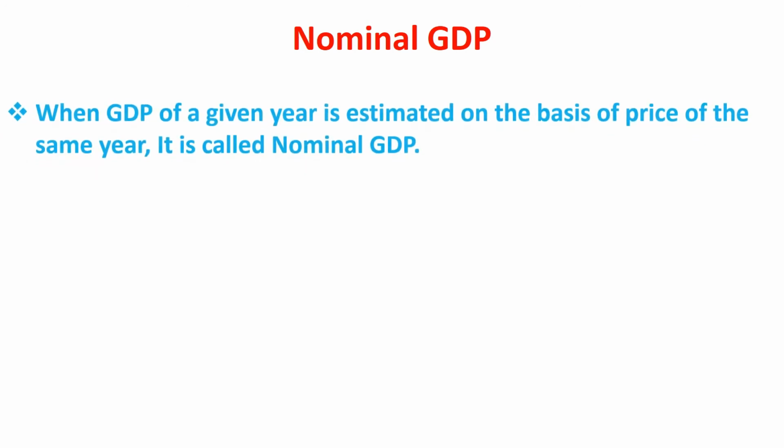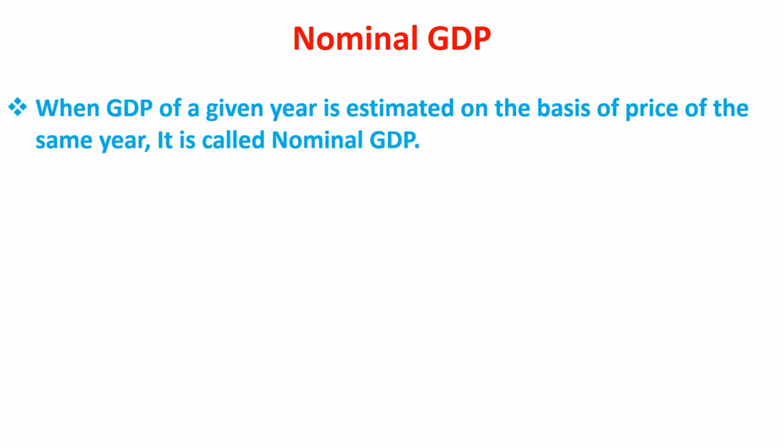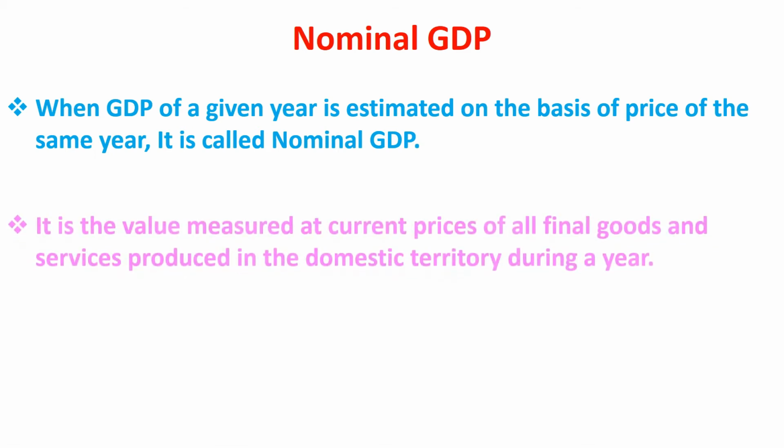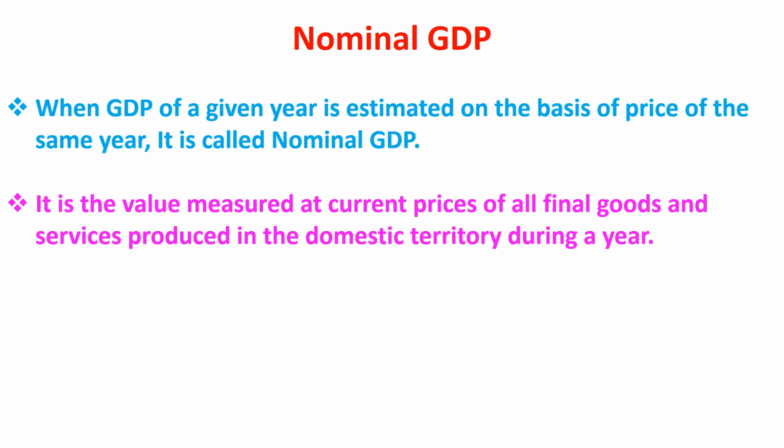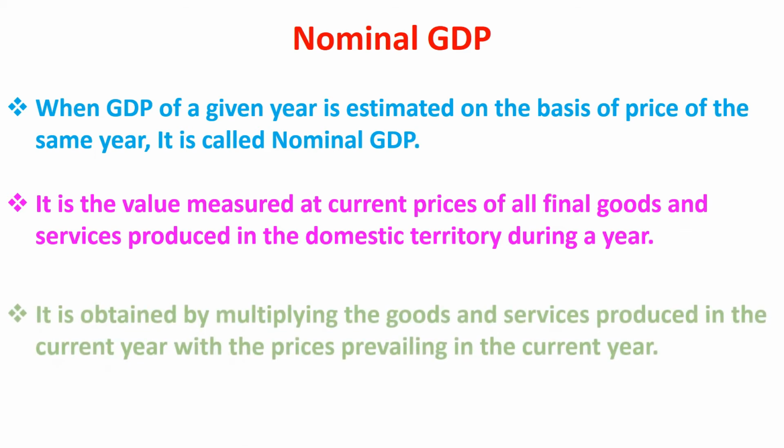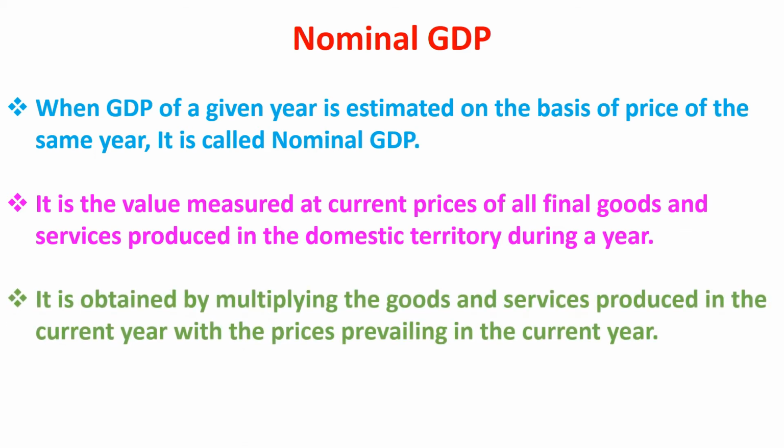Nominal GDP. When GDP of a given year is estimated on the basis of prices of the same year, it is called nominal GDP. It is the value measured at current prices of all final goods and services produced in the domestic territory during a year. It is obtained by multiplying the goods and services produced in the current year with the prices prevailing in the current year.